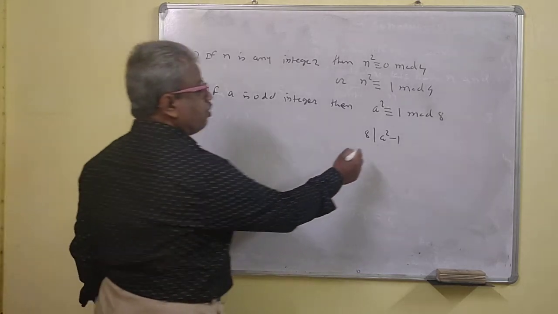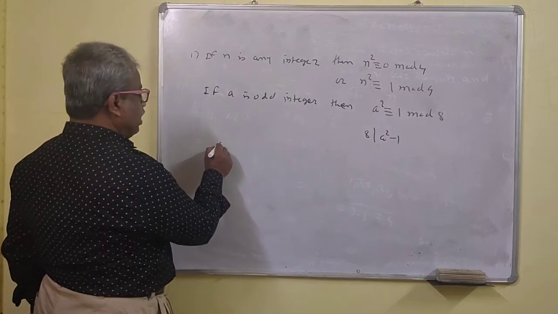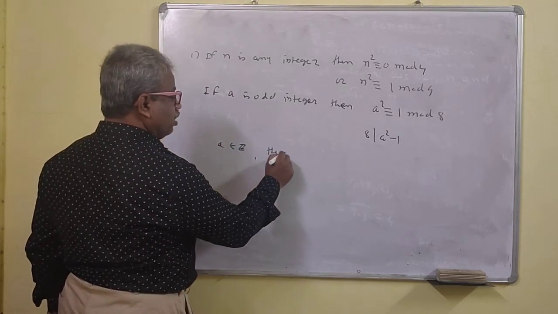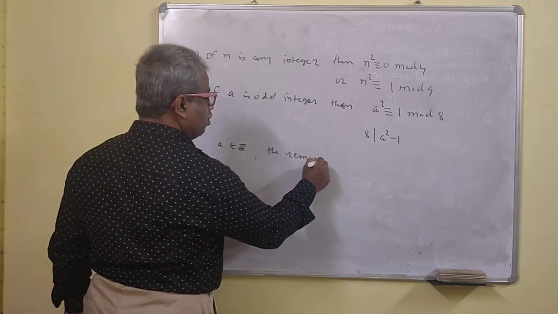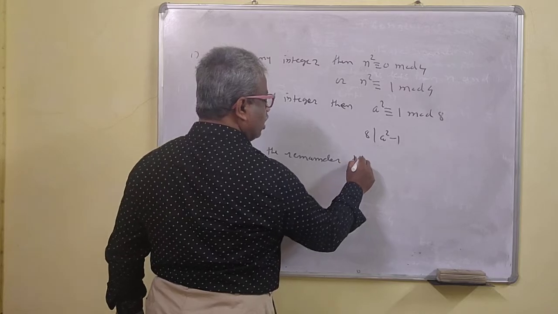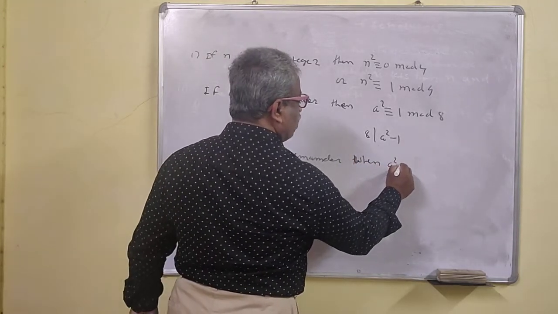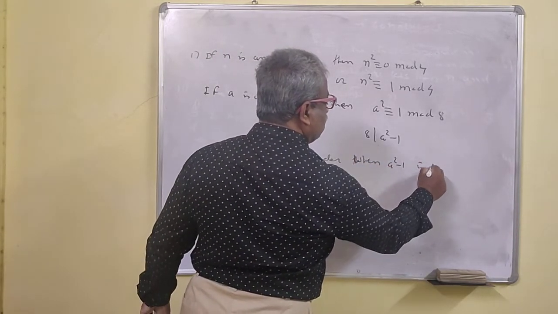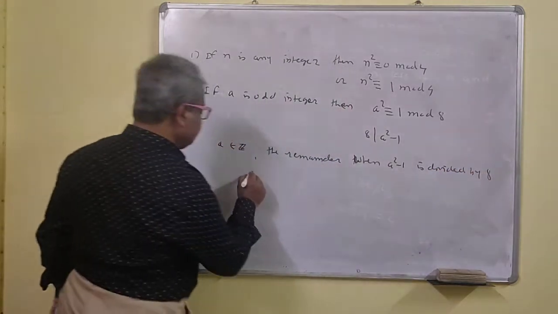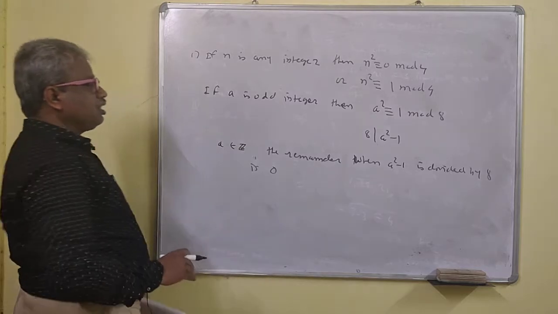So 8 divides a square minus 1 means what? If a is any integer, a belongs to Z, then the remainder when a square minus 1 is divided by 8 is 0. This is the meaning.